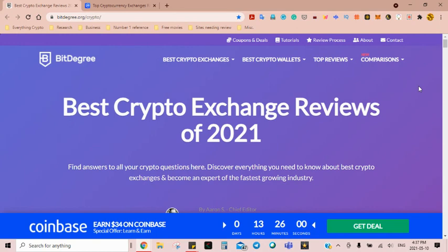Okay, and also another thing is I'm going to be showing you guys more research tools, more research sites that are very valuable for you in this space.